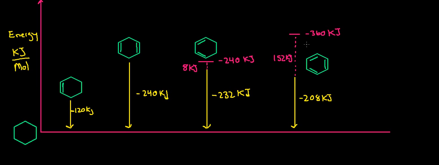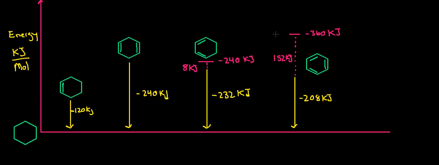And there are plenty of compounds that are like benzene, like an 8-member ring. It doesn't have any special stability. It's just normal. If it were 120 kilojoules for this one, then it would be 120 times however many bonds are in there. That's what would be released if it were non-aromatic. Something that would be anti-aromatic would actually be higher in energy than this, because it would be unstable.